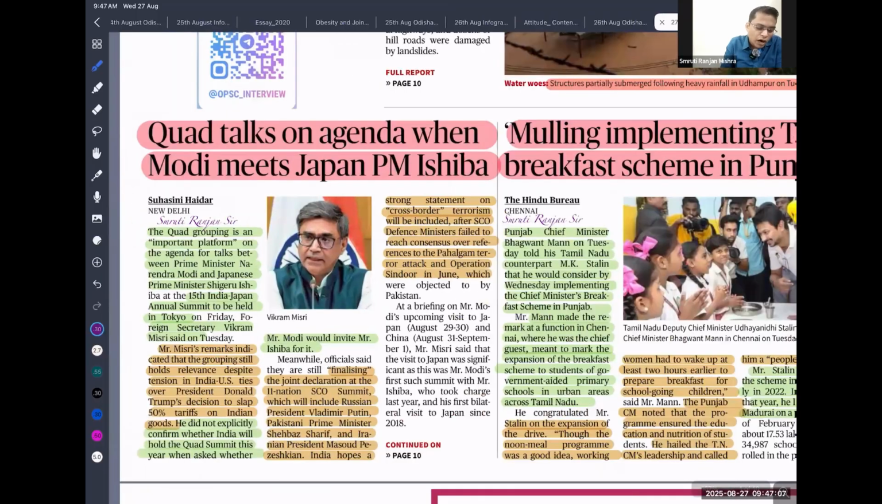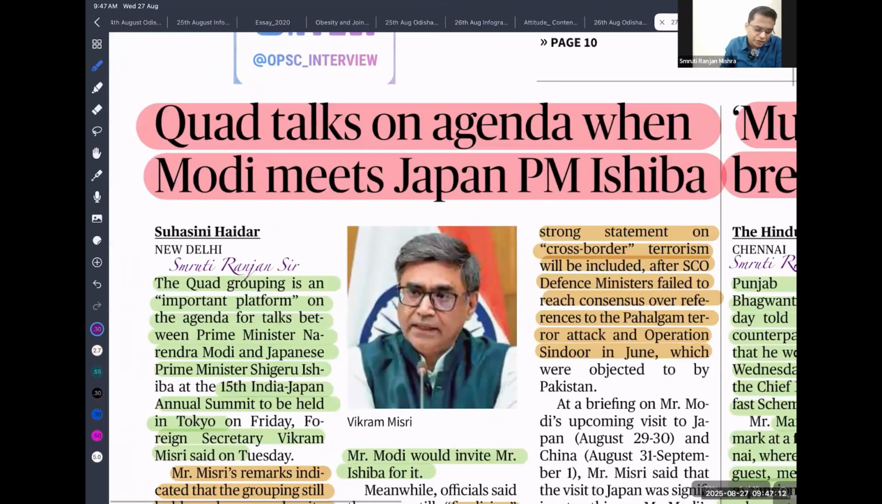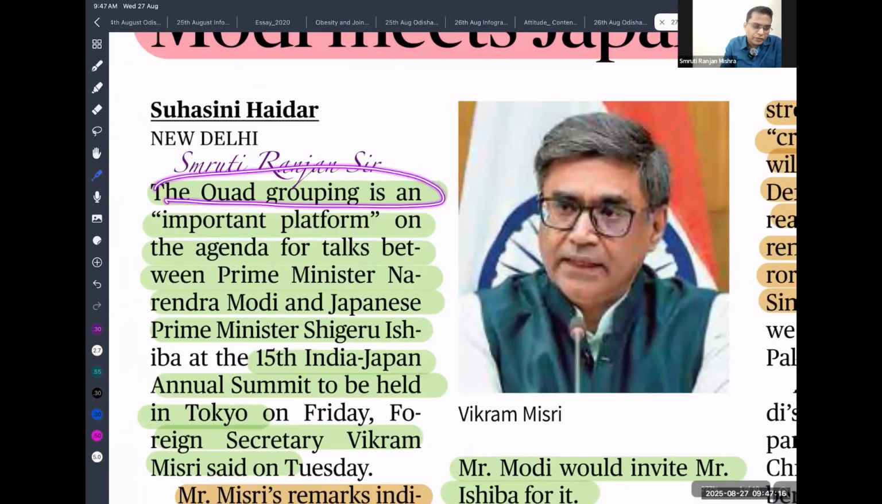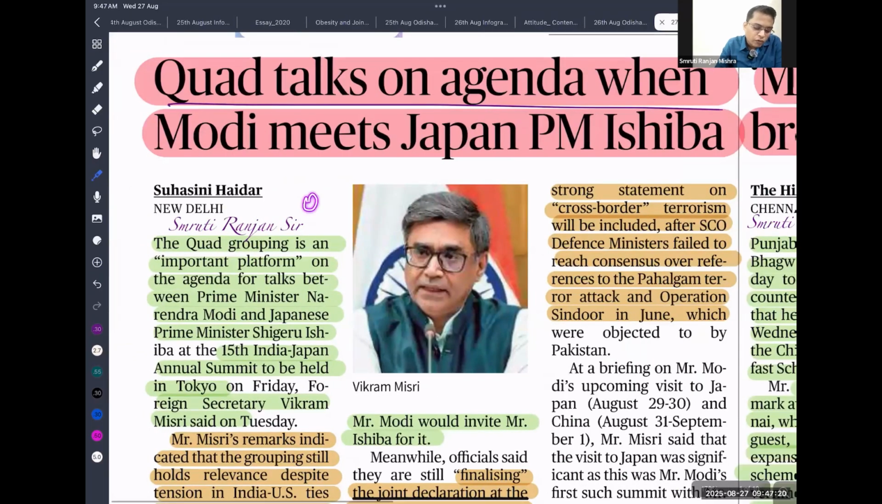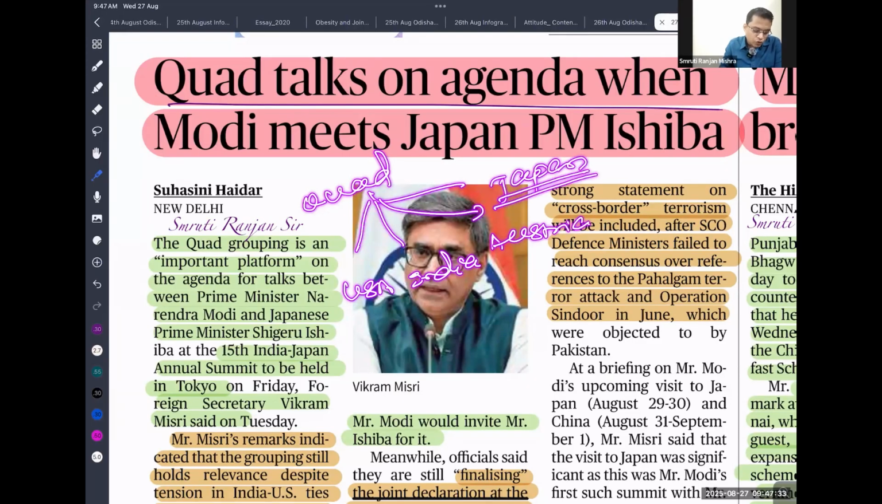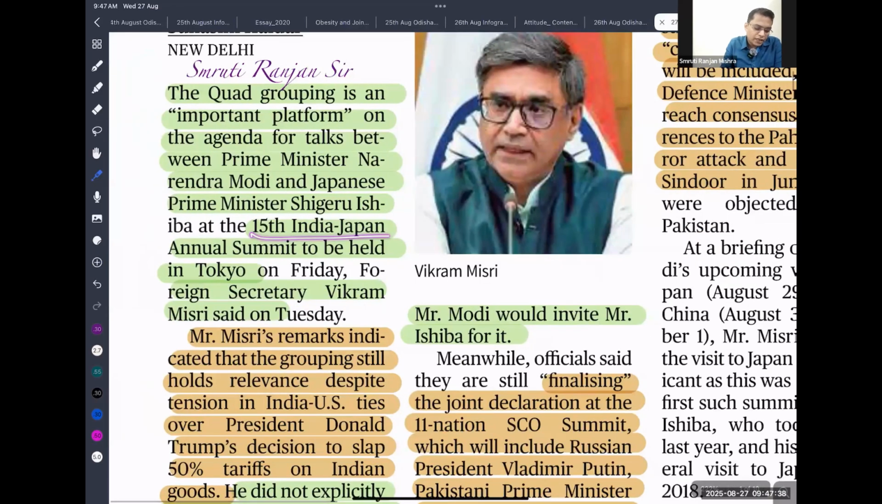So next on the agenda is the Quad talks, when the Prime Minister meets the Japanese Prime Minister. The Quad grouping is an important platform on the agenda of talks between the Prime Ministers of India and Japan. Quad is a quadrilateral security grouping among four countries: USA, India, Australia, and Japan. Recently, the 15th Indo-Japan Annual Summit was held in Tokyo.